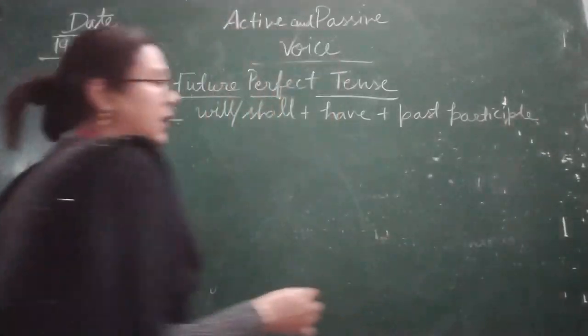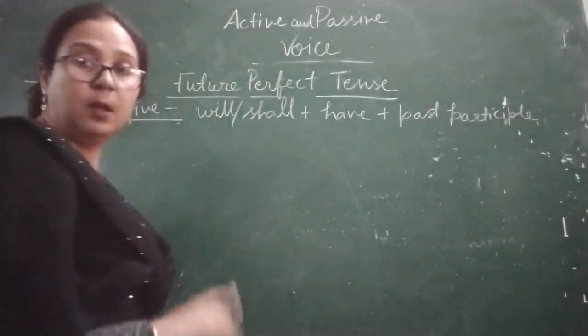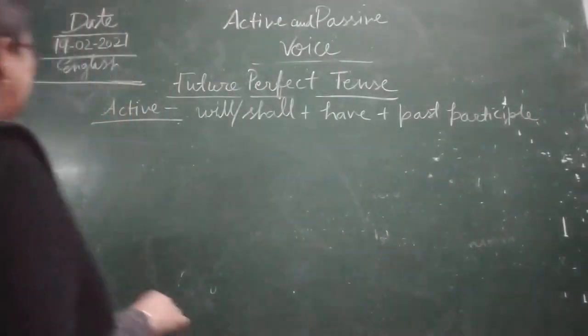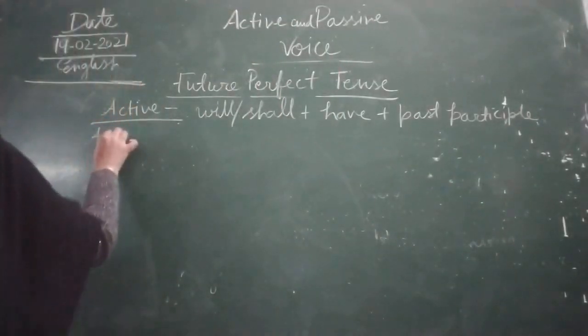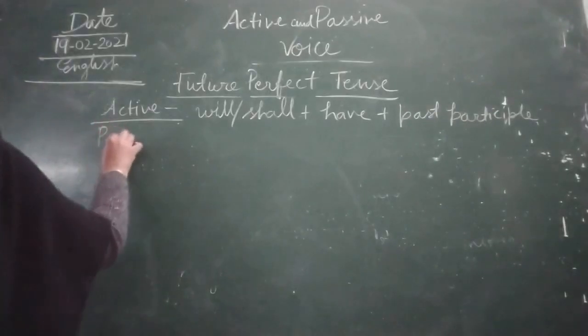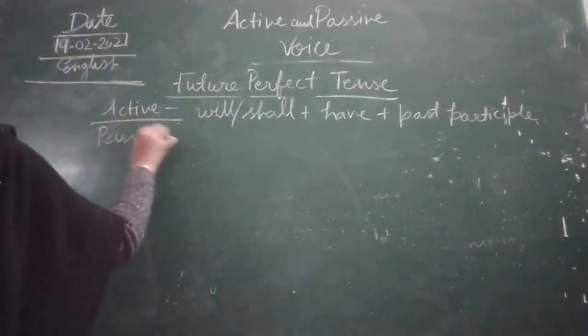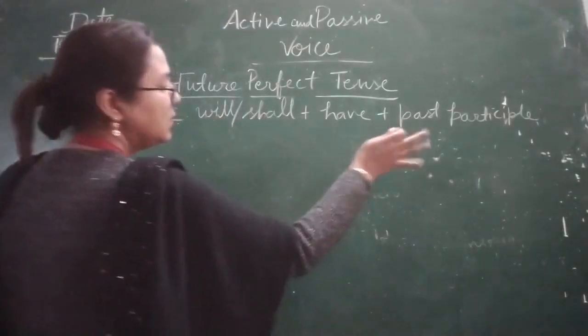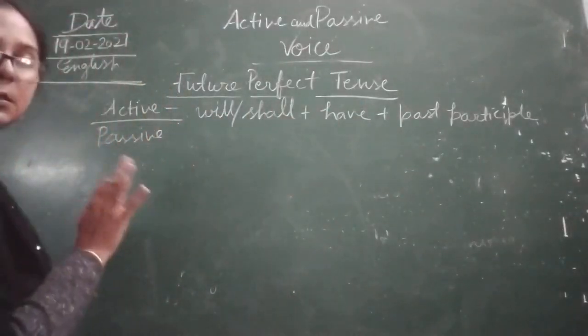These things we use in future perfect tense, as you all know. So children, in active voice we have done will and shall have plus past participle. Okay, this is the rule.